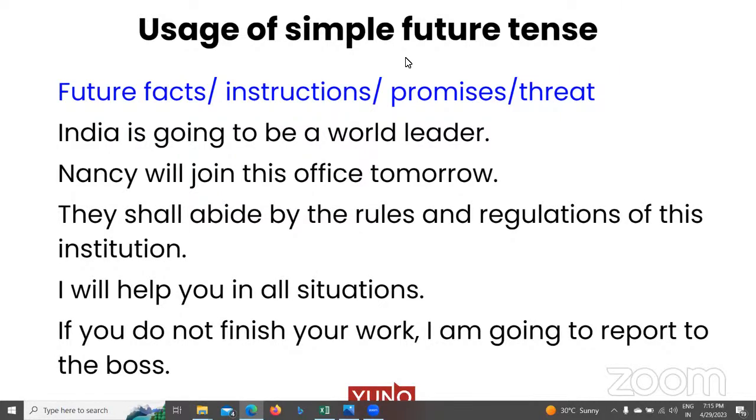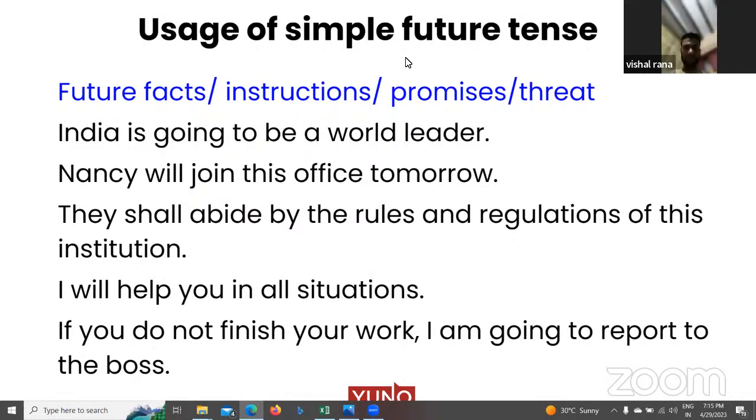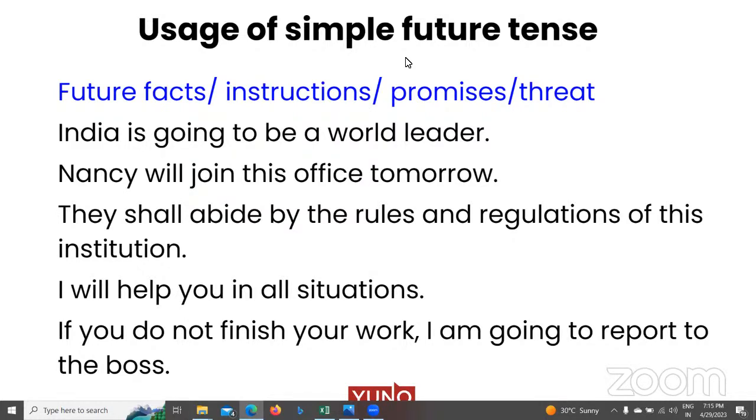Suraj, can you give me one example where we are using future tense like a promise? I hope you can see one example on the screen, like I will help you in all situations. Can you give me one example here? I'll go to help poor people. Okay, I will help poor people. So that is a kind of a promise.